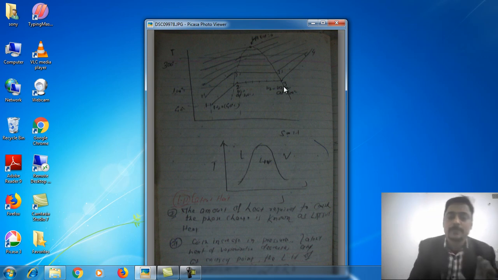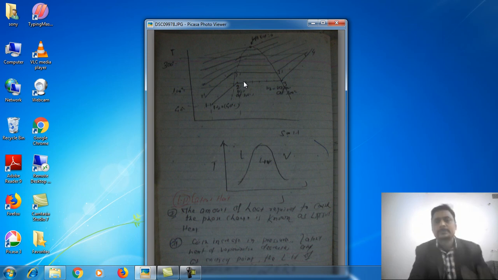Okay, so this is the important observation we have discussed here. In this figure, suppose that at a particular pressure, let us say 1 atmospheric pressure, the latent heat is S3 minus S2. Suppose the enthalpy at 3 is S3 and the enthalpy at 2 is S2. So for this particular pressure, the latent heat is S3 minus S2.